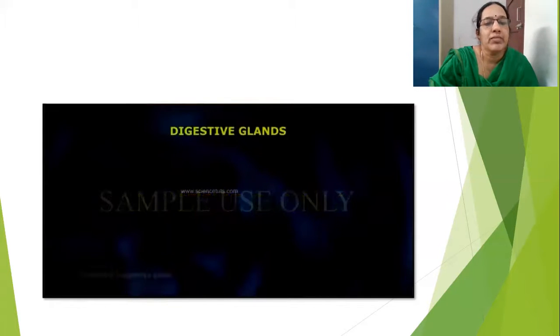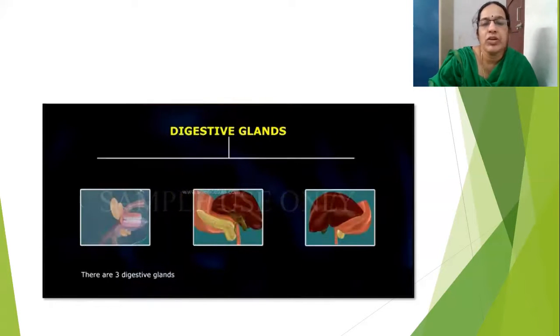Then digestive glands. There are 3 types of digestive glands. They are salivary gland, then pancreas, liver. So these 3 glands will be helping you to digest the food. So the whole process of digestion, how it is happening in the digestive system, will be taken in the live class. Okay, first we have seen there are 5 steps, that is ingestion, digestion, absorption, assimilation, and egestion.